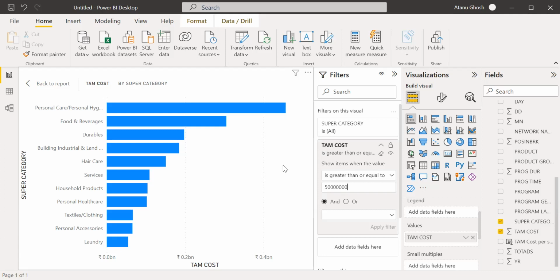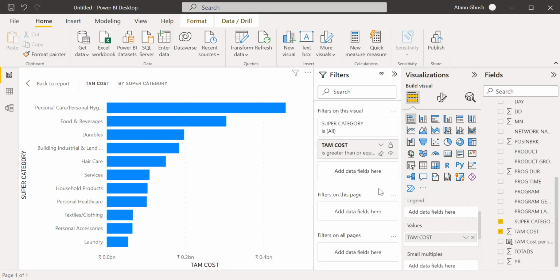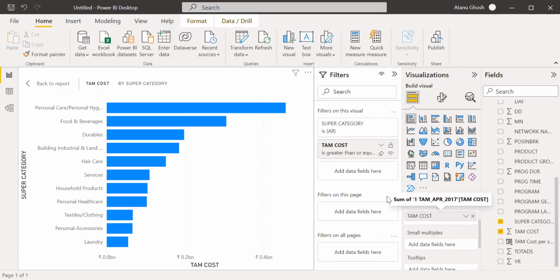You can use the slider with respect to the number of items. For example, in one particular chart, perhaps you are looking at 10 categories at a time. Top 10 categories you are seeing, you take the slider on top. Maybe for the bottom 10 categories that you want to see, you bring the slider down. So that's the way you can handle it. But the last example that Atanu showed, anything which is more than 50 million, I think for this you need this kind of a technique, isn't it?